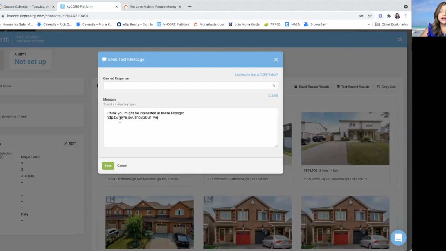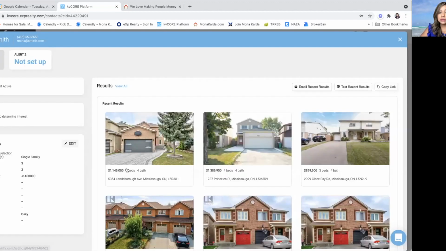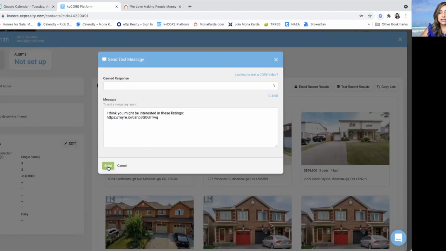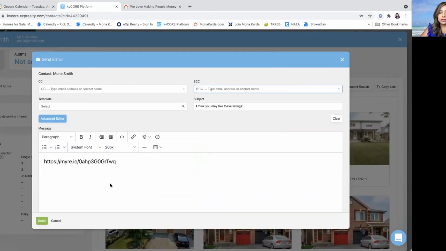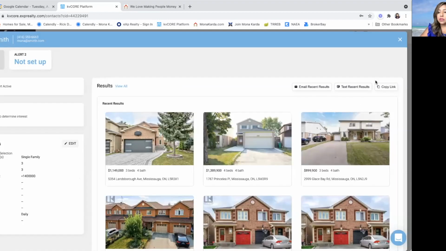So you can say, I think you might be interested in these listings. If you don't like the verbiage, you can pick other pre-populated ones. Maybe you have your own that you want people to use, and you can just go ahead and click send at the end. Or you can do it via email, depending. So here's your link, and then you can type in whatever you want your message to be, and you can click send. You can also copy the link and maybe send it another way.